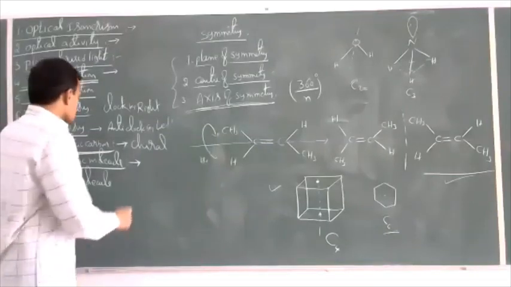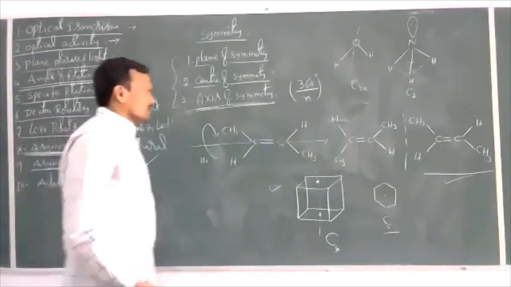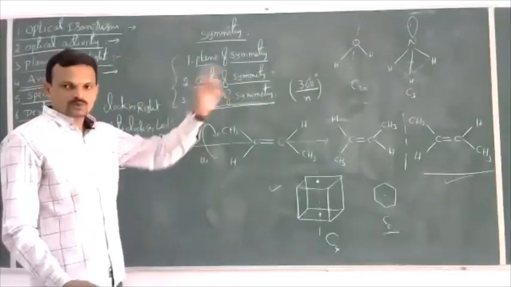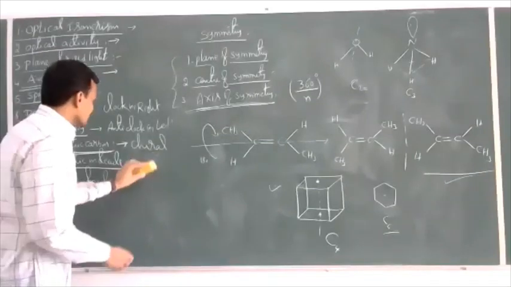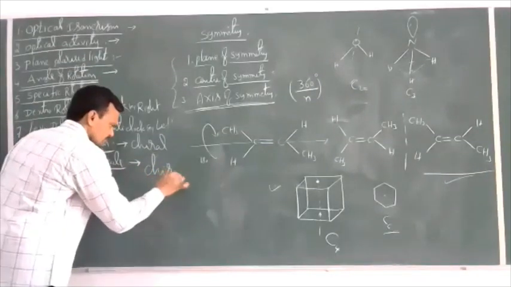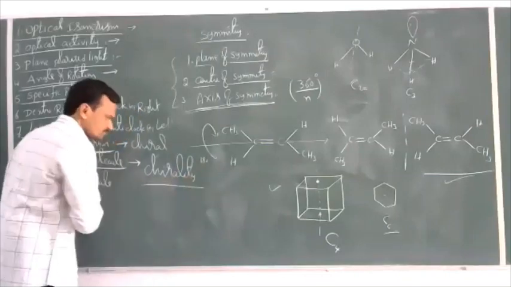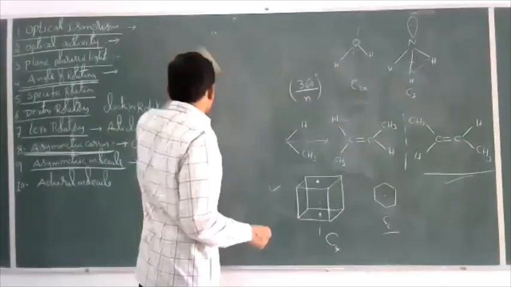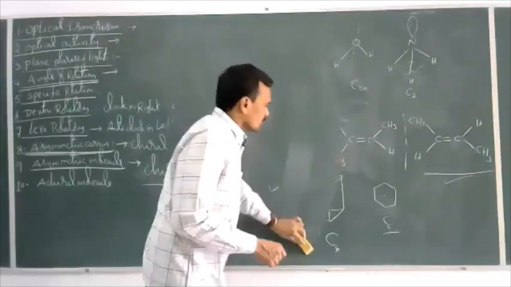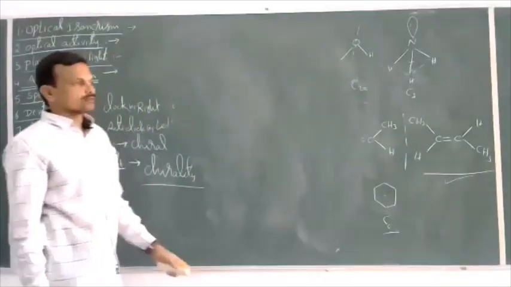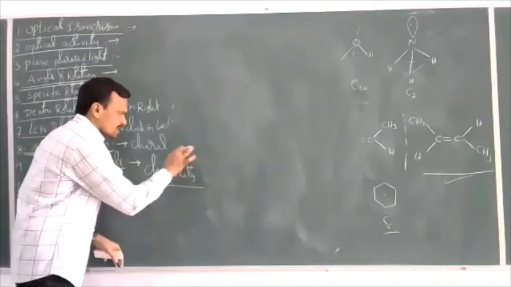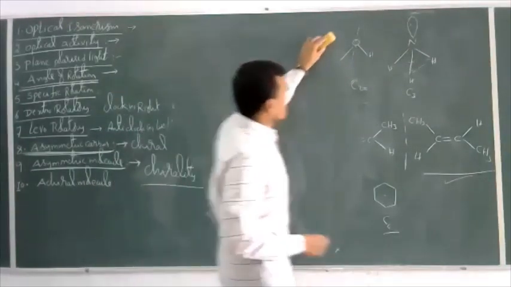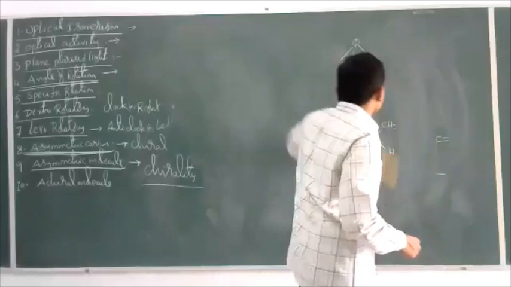Okay, so if you take the mirror image of an asymmetric molecule, that mirror image is non-superimposable. That is called chirality. What is chirality? A molecule is optically active if it is a chiral molecule. What is a chiral molecule? What is the meaning of chirality? A chiral molecule means a molecule which is non-superimposable on its mirror image. That is called a chiral molecule.